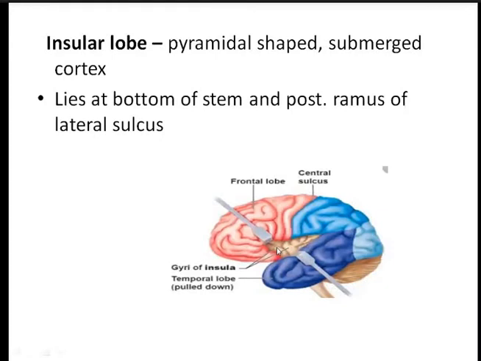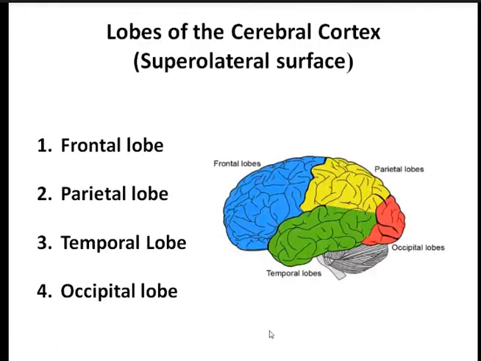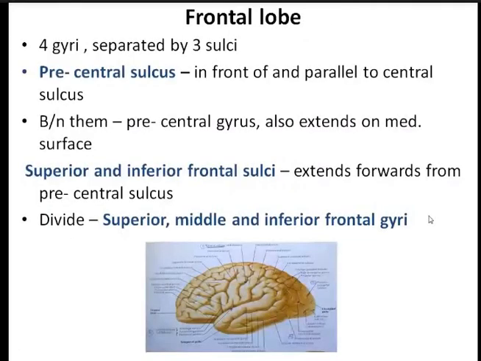So this is the frontal, the parietal, the occipital, and the temporal lobe. I hope it's clear now. So frontal, parietal, temporal, and occipital. You should be able to identify the central sulcus, the parieto-occipital sulcus, and the posterior ramus of the lateral sulcus here. Now coming to the frontal lobe. Now you know the area or the boundaries of the frontal lobe. Now coming to each lobe separately.